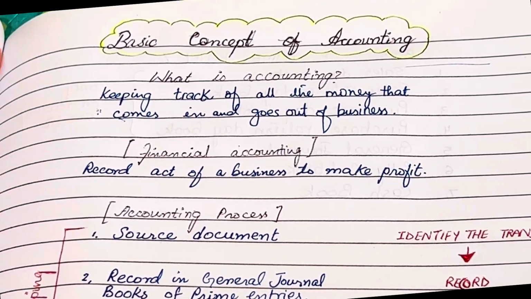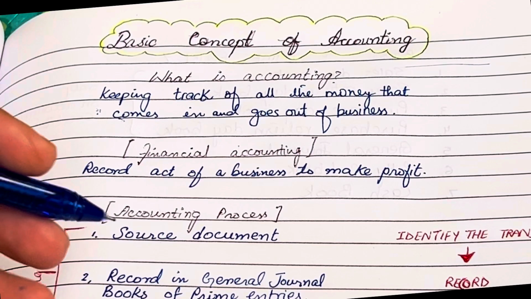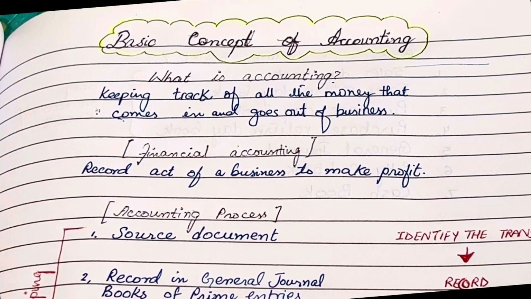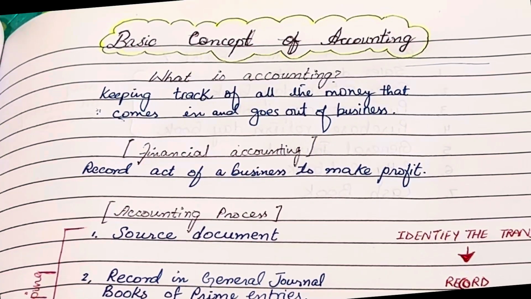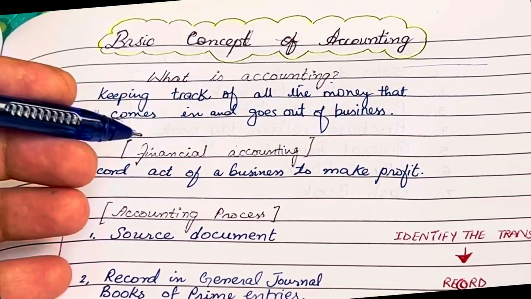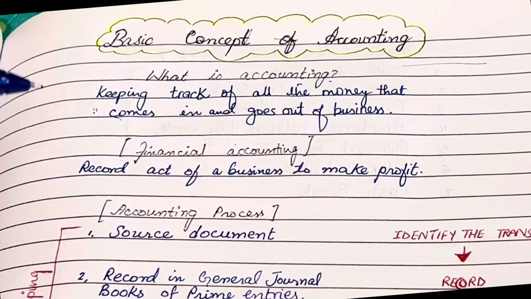Accounting provides this system, right? There are many different systems which companies are using nowadays, like ERP systems, SAP, Tally, and QuickBooks as well. It ensures that we know the financial health of a business and can make informed decisions.